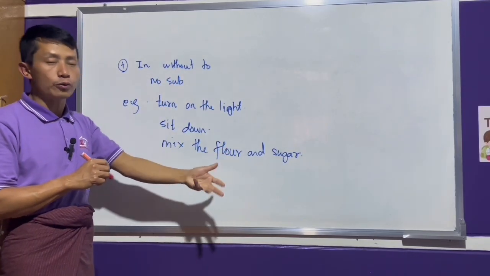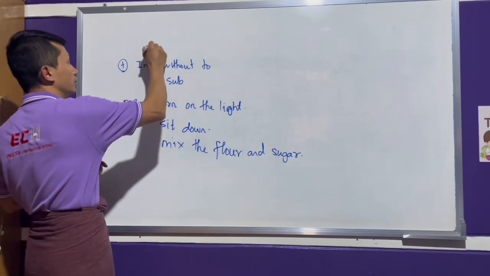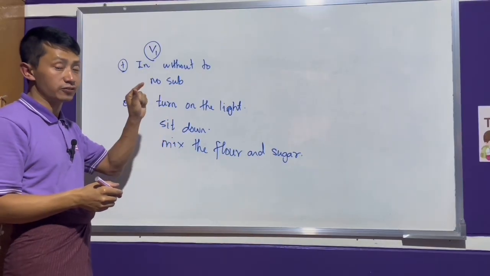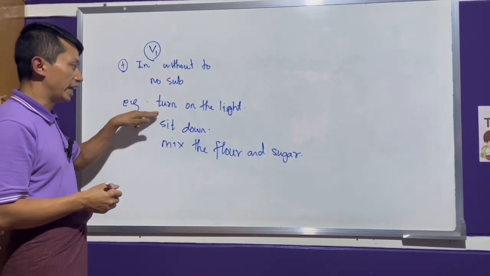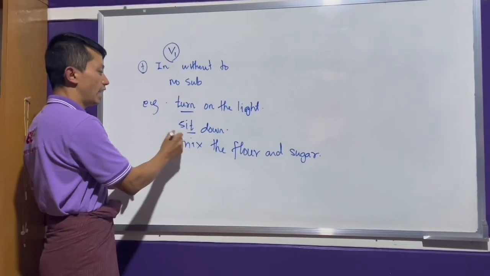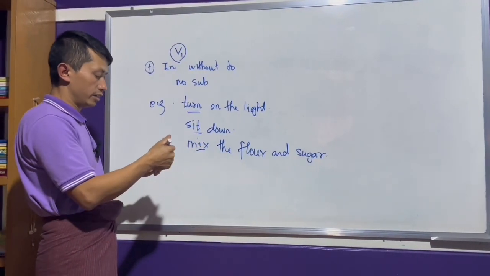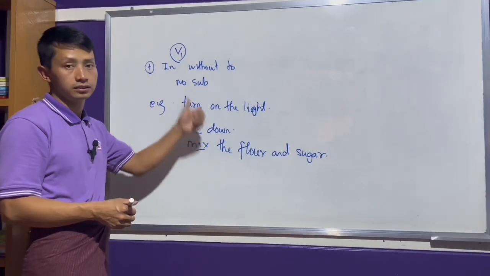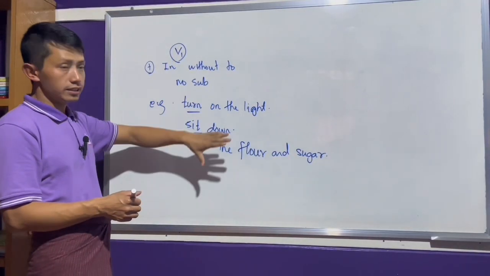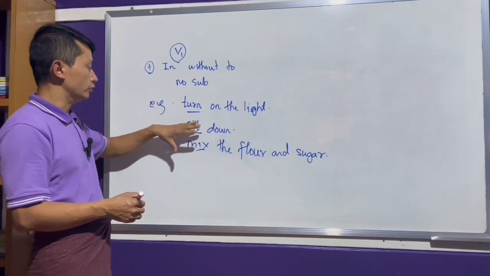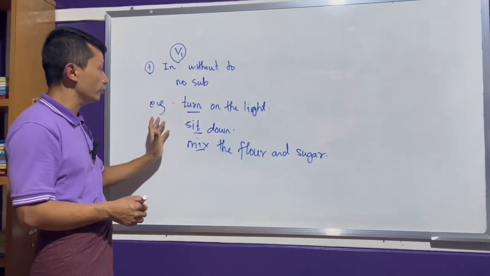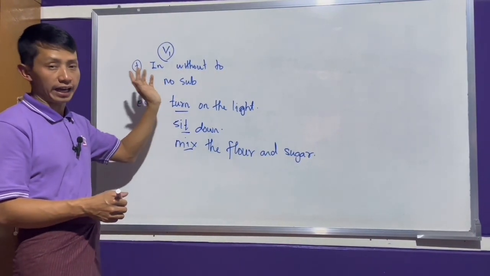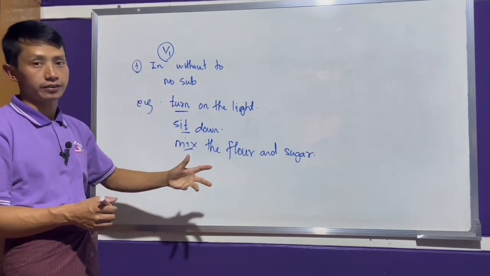In Myanmar school, we use verb 1. Okay. Base form of verb or zero verb or infinitive, but here without to. Like turn on, turn, sit down, mix the flour and sugar. Okay, these are the examples of the imperative positive or affirmative.